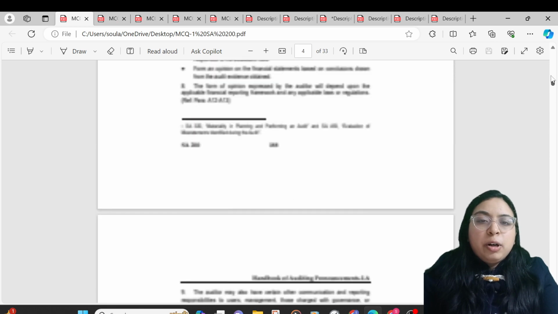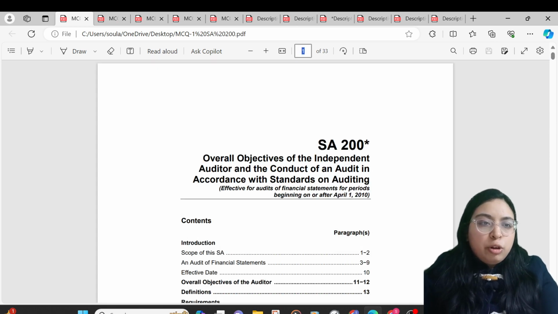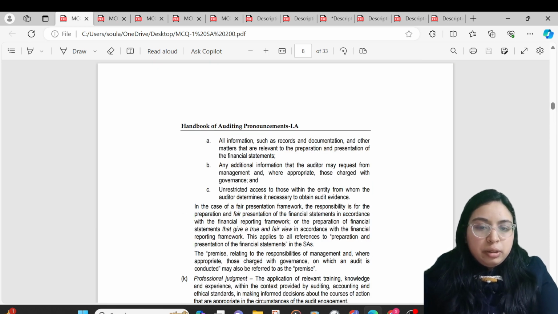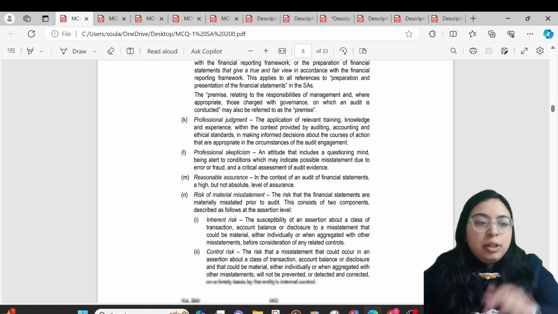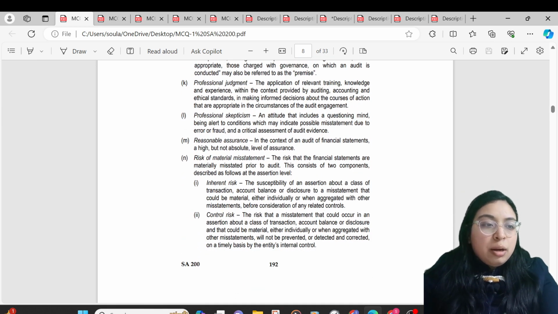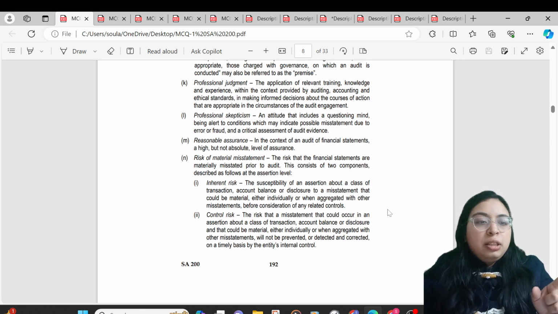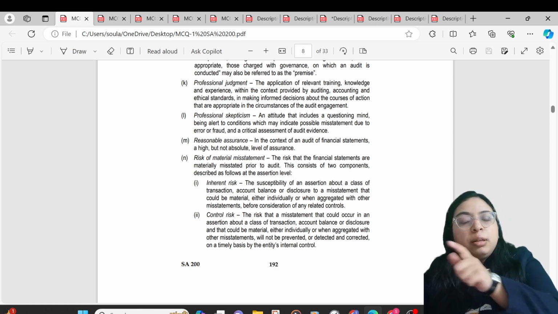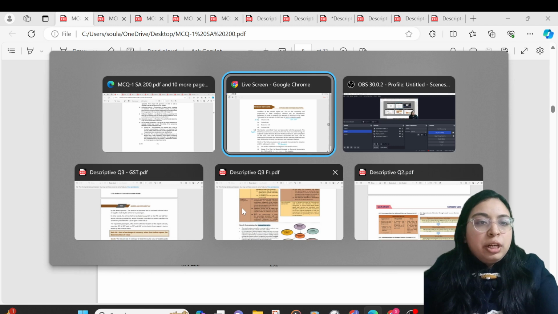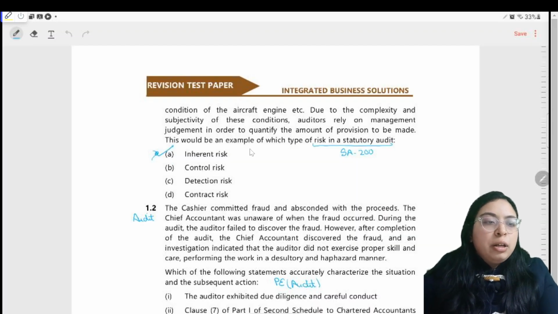This is your audit pronouncement for SA 200. Quickly move on to the definitions part. These definitions are given in alphabetical order. So R, risk of material misstatement, inherent risk. I will tell you in short. Inherent risk means there is no internal control, and control risk means some controls are there, but they are not able to prevent, detect, and correct the misstatement on a timely basis. Here nothing has been said about the controls part, so the answer will be inherent risk.